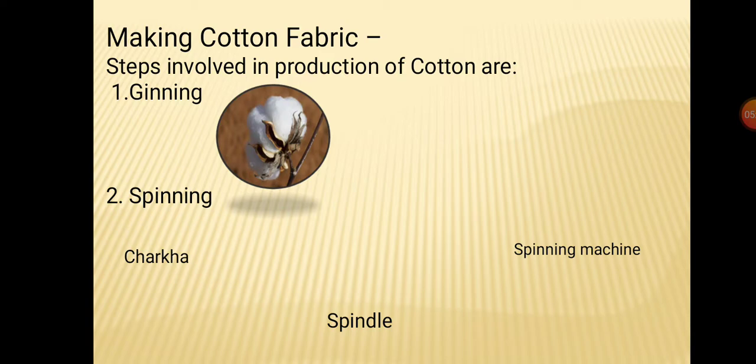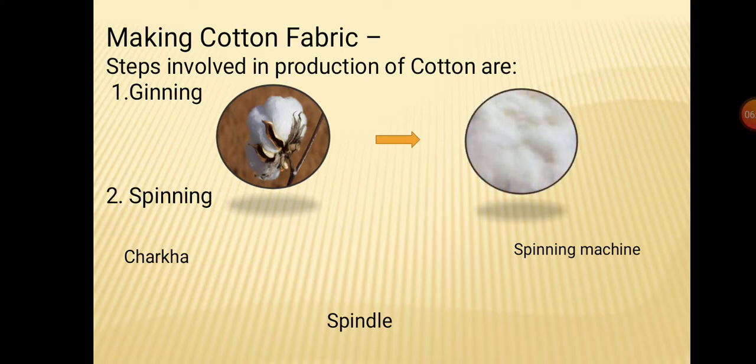When these cotton flowers are picked up by hand, they are taken and have various seeds inside them. Each flower has a number of very small seeds inside it. So first of all, the seeds and fibers are separated. The process of separation of seeds and fiber from this cotton ball is called ginning.